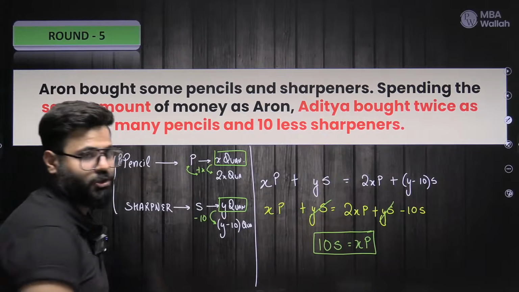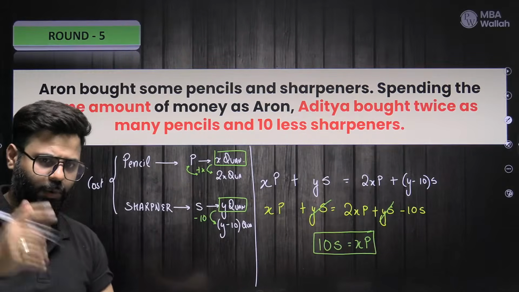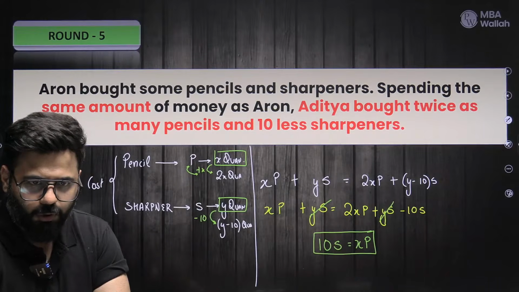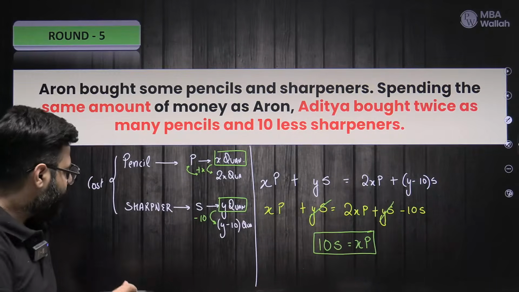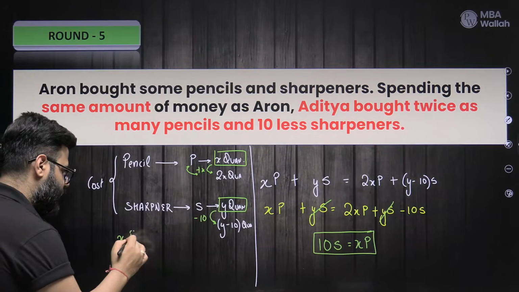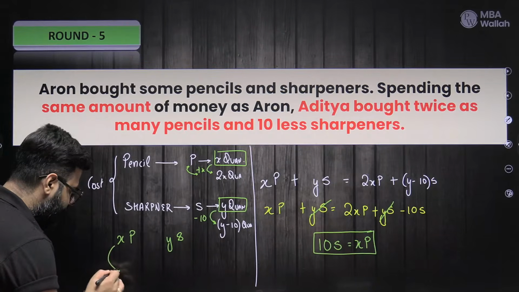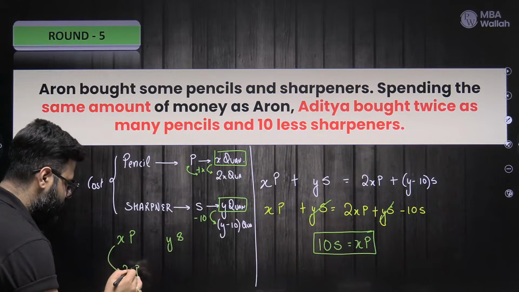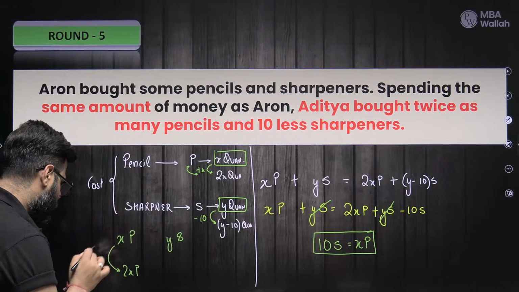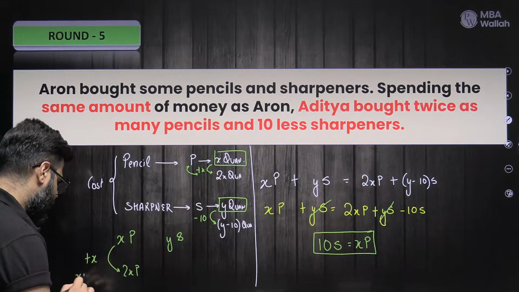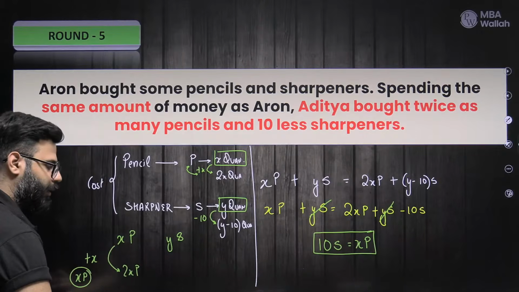Can we come to this straight away? Think. How many of you got it? So the idea is, guys, simple. You have X pencils, you have Y sharpeners. Suddenly you decide I need these as 2x. So that means you want to increase X pencils. That means in terms of money, you want to increase XP here.